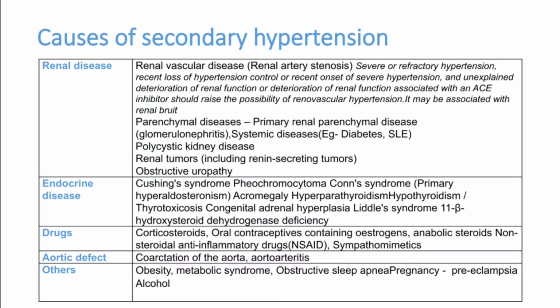Aortic defects like coarctation of the aorta and aortoarteritis can produce high BP. Other conditions like obesity, metabolic syndrome, obstructive sleep apnea, pregnancy, preeclampsia and alcohol can all produce secondary hypertension. Without any cause, you call it primary hypertension. With a cause, you call it secondary hypertension.